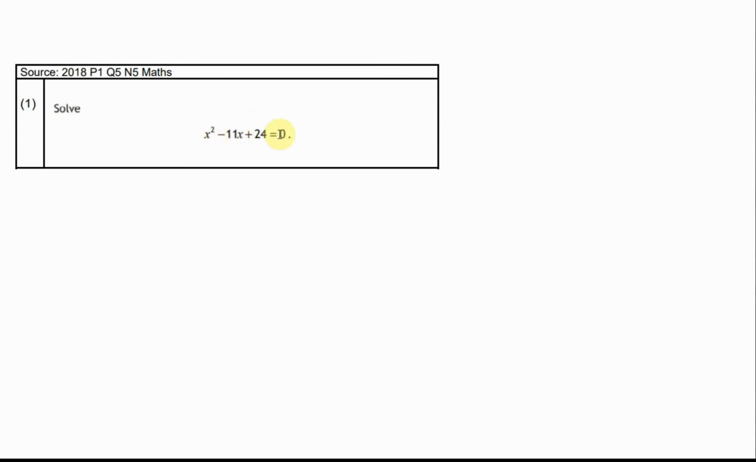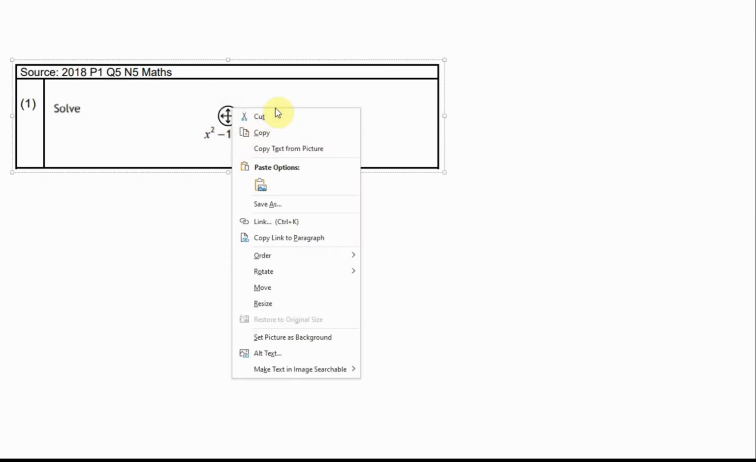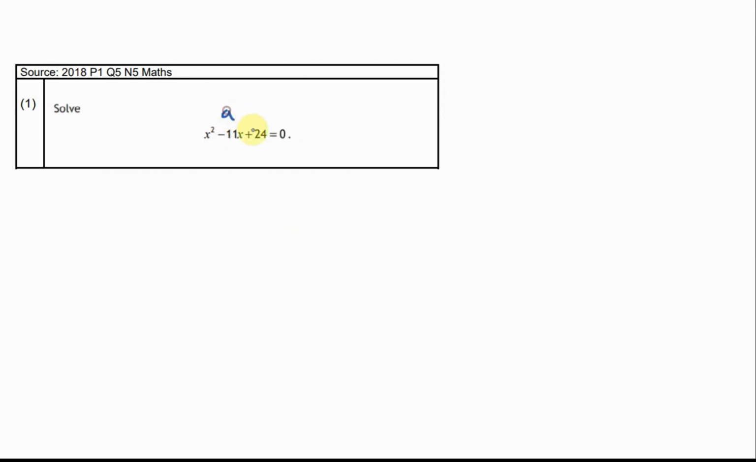So this is our most basic type of trinomial, and it's got a 1 in front of the x squared, and there's obviously not a common factor I can take out of here as well. So we're going to solve this. This is a standard trinomial. So we're looking for a number that adds to give us minus 11, and multiplies to give me 24. So let's look for multiples of 24 then.